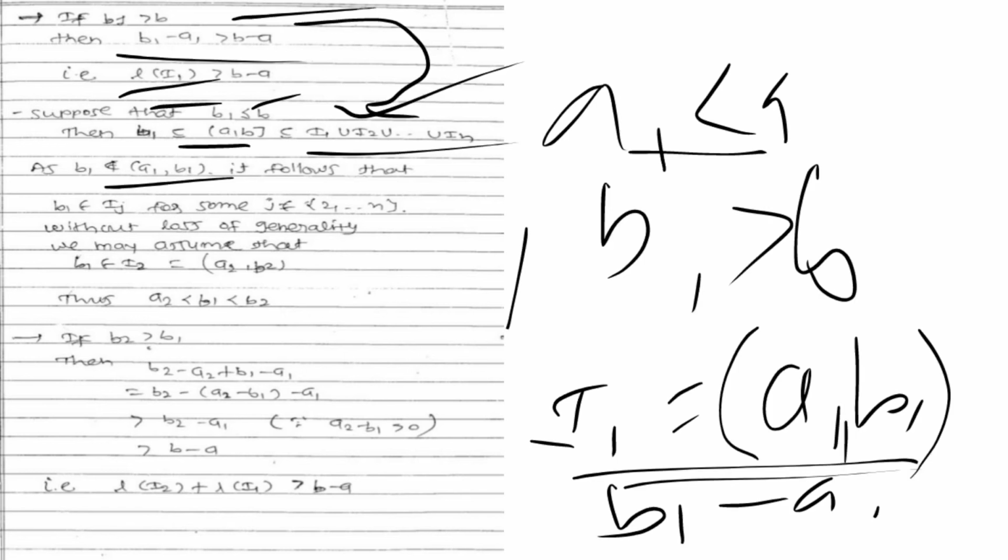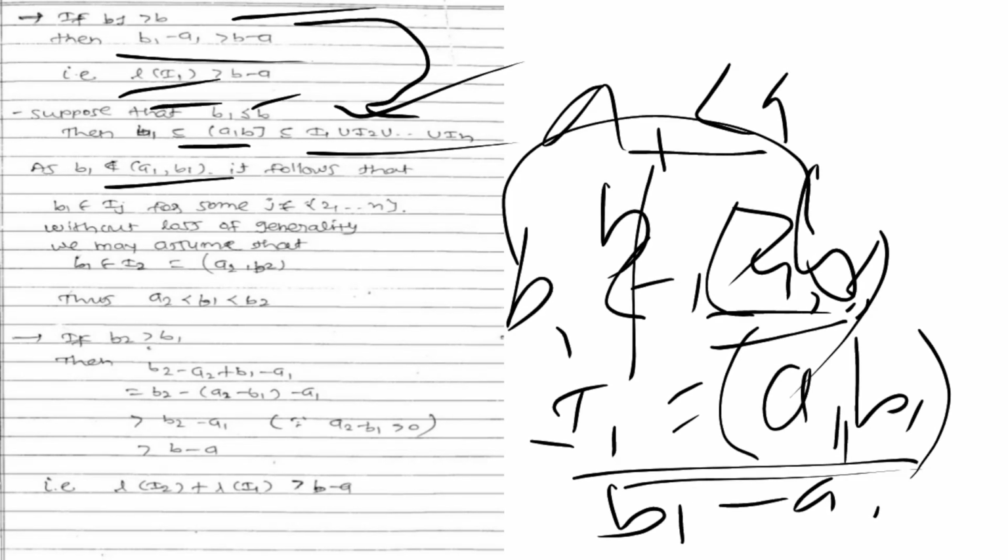So b1 does not belong to the open interval (a1, b1) because it is open. That's why b1 is not there. So from this it follows that b1 belongs to Ij, but here we have to remove the element 1, so this j is in between 2 to n.